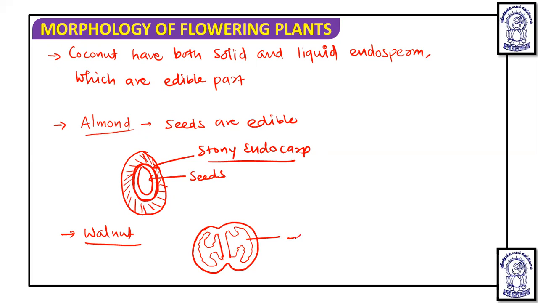So actually these are the seeds, and this tough coating is the stony endocarp. And here also, due to the presence of stony endocarp, it is placed in the drupe fruit, and in walnut also seeds are the edible part. Okay, so this is the particular thing observed in the case of the drupe fruit.